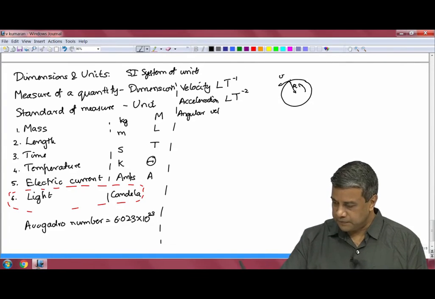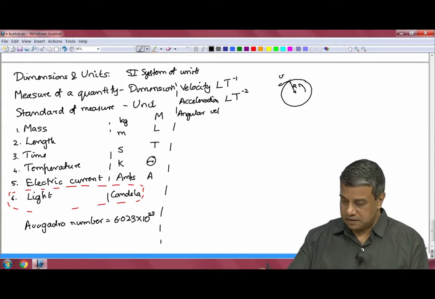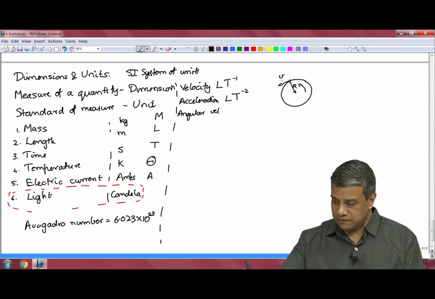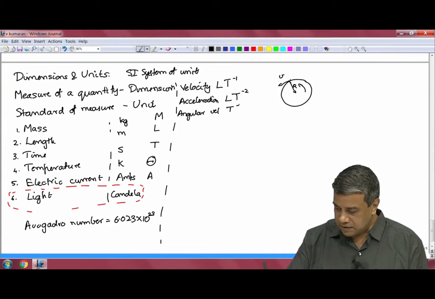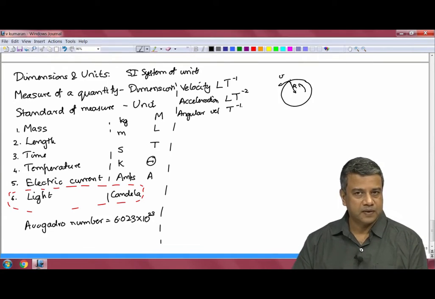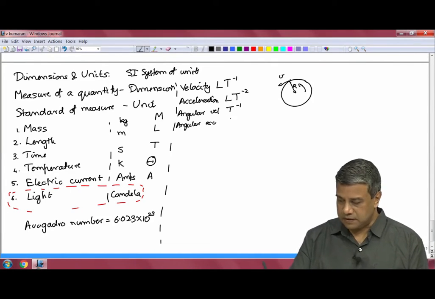So, basically the angular velocity is the linear velocity at a certain distance from the center of rotation divided by the distance from the center of rotation. So, it has dimensions of velocity divided by distance, which is basically T inverse. And angular acceleration is the rate of change of angular velocity, that is T power minus 2.